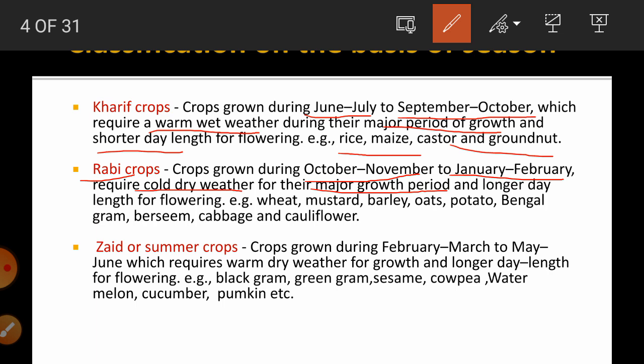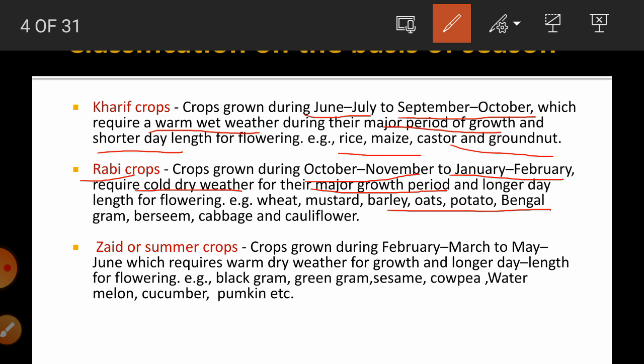In order to flower they require a long photoperiod, meaning more than 12 hours of day duration. Examples are wheat, mustard, barley, oat, potato, chickpea, berseem, cabbage, cauliflower, etc.